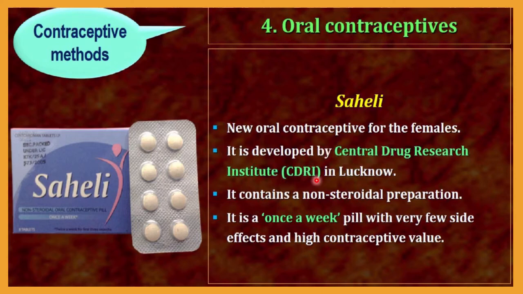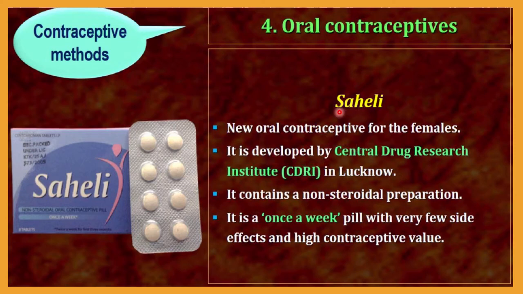You have to remember this full form and that it is situated in Lucknow. Many times such MCQs have been asked in the NEET exam, so you have to remember this. The Central Drug Research Institute in Lucknow developed the contraceptive pill named Saheli.